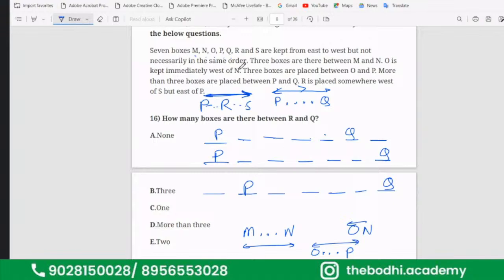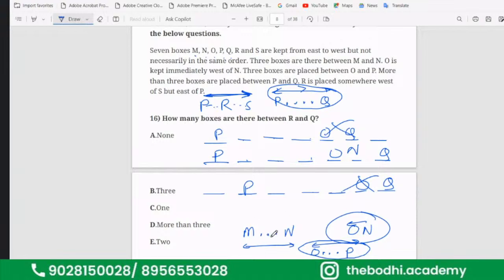Next is given. So this one is done. Now we will substitute the other things. So look at the P here. There has to be 3 boxes gap between O and P. So 1, 2, 3, O will come here. Now O is immediately to the west of N. That means N cannot come here. Wrong. Here also N cannot come. Wrong. N will come only at this location.